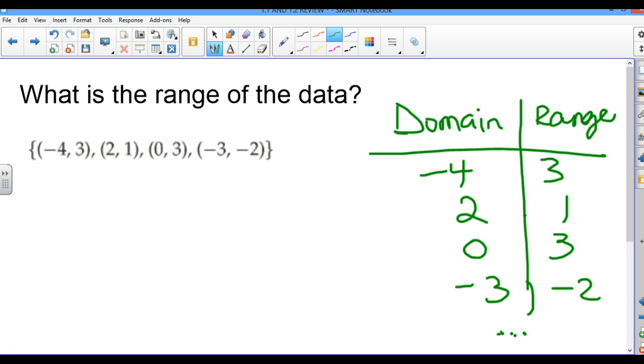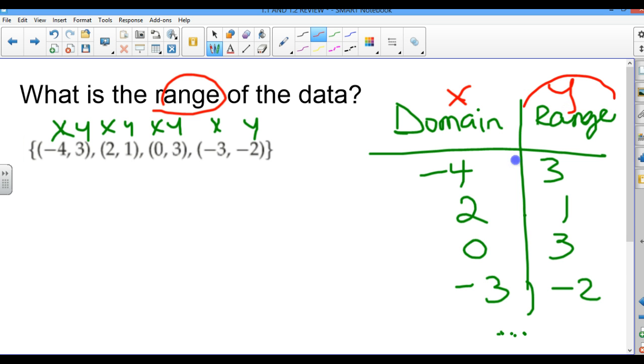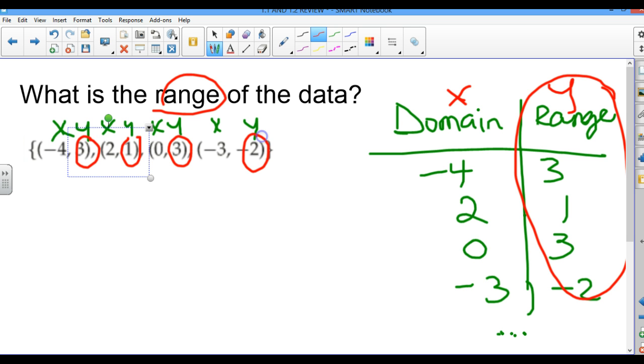These are the exact same points, I just put them in table format because it's nice and easy to see them. Or you could write x, y, x, y. Since they want the range, they only want the y's. Remember, this is x, this is y. If they wanted the range, I'll only give them the y's.